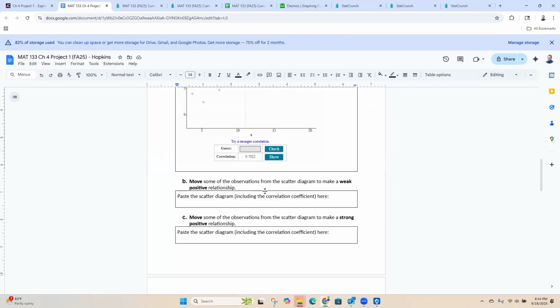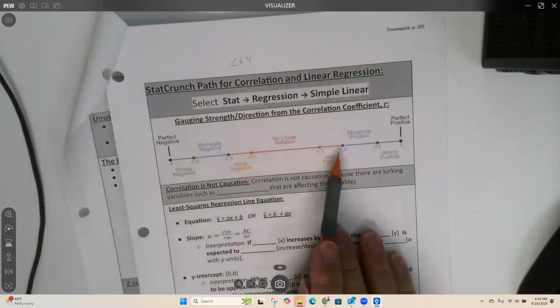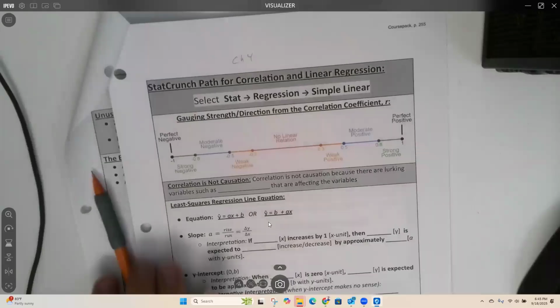Question B, move some of the observations around to make a weak positive relationship. Looking at page 255 in your course pack, what number for the correlation coefficient would give me a weak positive relationship? Like a 0.4? Yeah, like a 0.4, yes. You'll notice that weak is between 0.3 and 0.5, so 0.4 would be right in the middle. That's what I'm targeting this time.